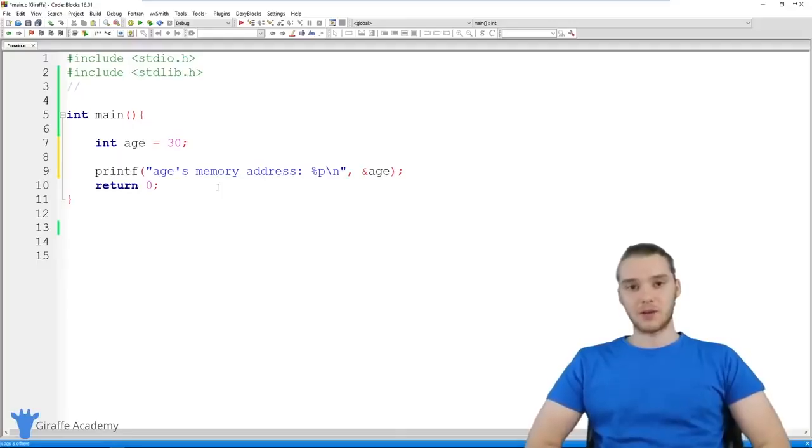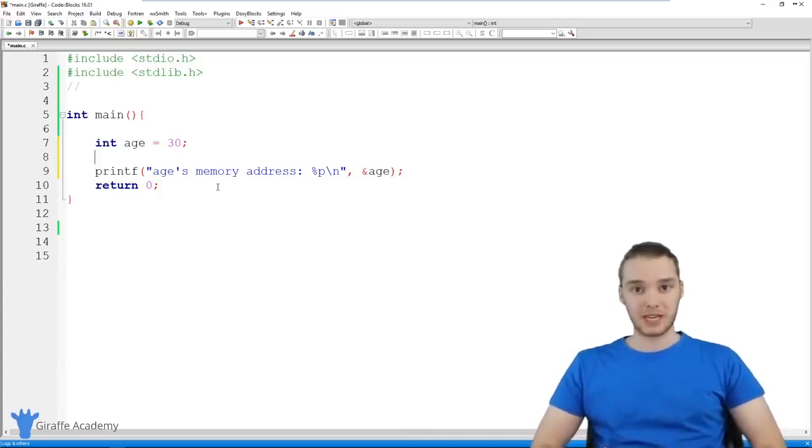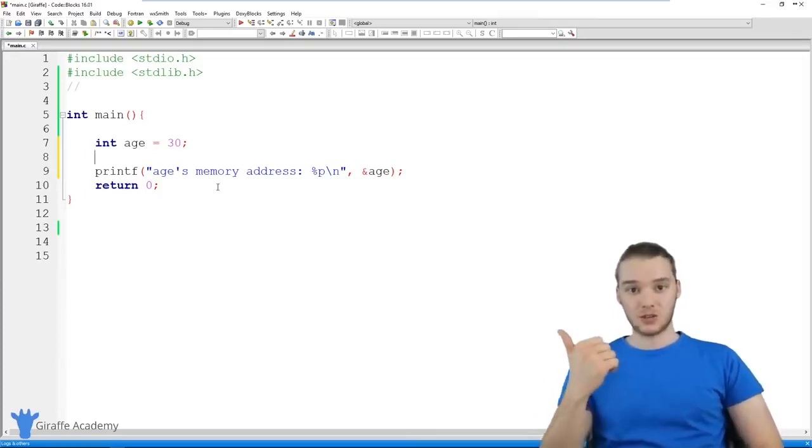In this tutorial, I want to talk to you guys about pointers in C. Now, a pointer is basically just a type of data that we can use inside of our programs. Up until this point in the course, we've been using a bunch of different types of data, right? We've been using integers, and an integer is just a whole number. We've been using doubles, and a double is a decimal number. We've been using chars, and a char is basically just a character. And now I want to introduce you guys to another type of data, which is called a pointer.